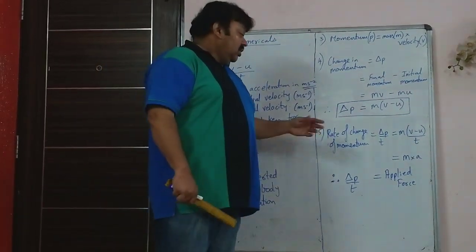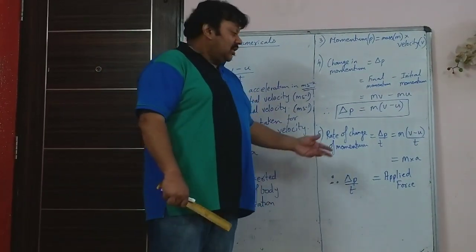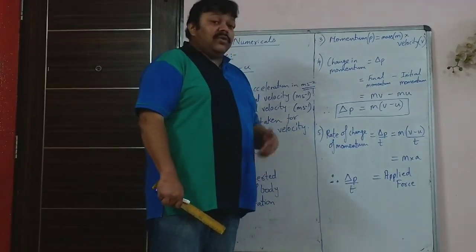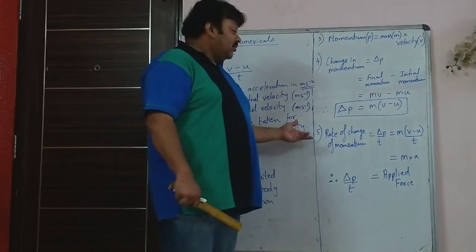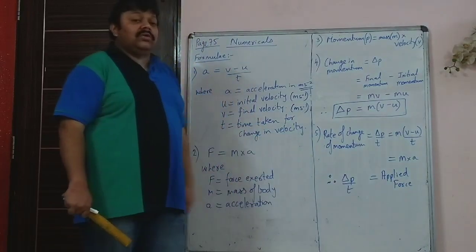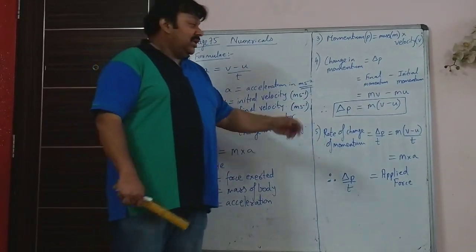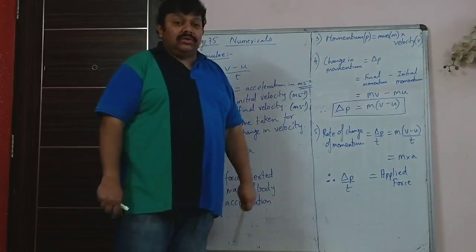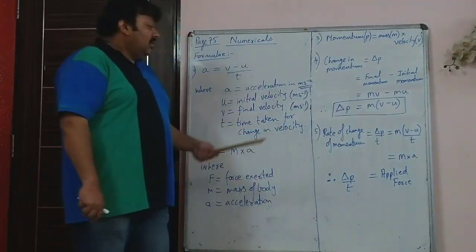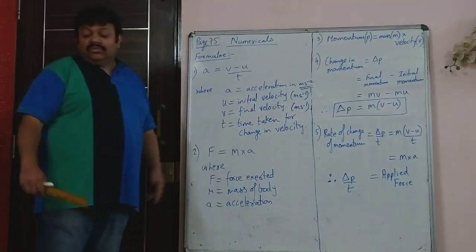So if you are given that the applied force is 10 Newton, then the rate of change of momentum will also be equal to 10 kg meter per second squared. The values would be equal. So you can find one of the unknowns from that equation.